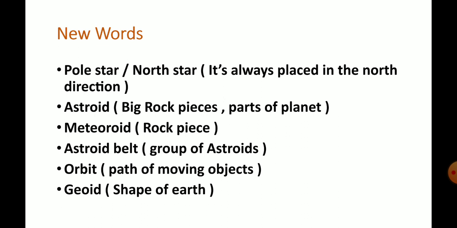The next term, orbit. Orbit means path, like a road. While we are moving, we use roads like NH, National Highway, State Highway. Like those, planets have roads.